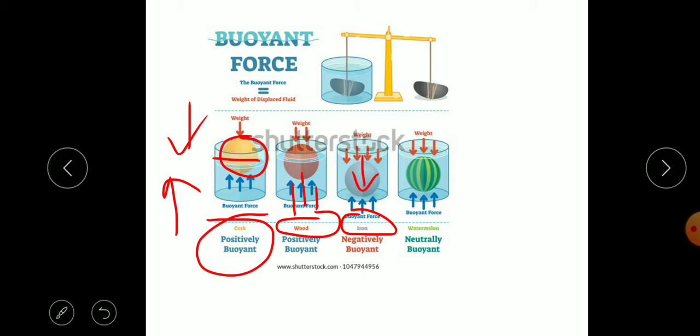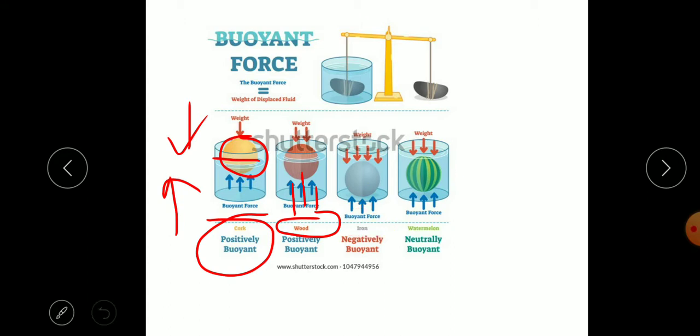In the fourth case, a watermelon is shown, which does not totally sink to the bottom, nor float. It is suspended in the water, and that is called neutrally buoyant, neutral buoyancy.